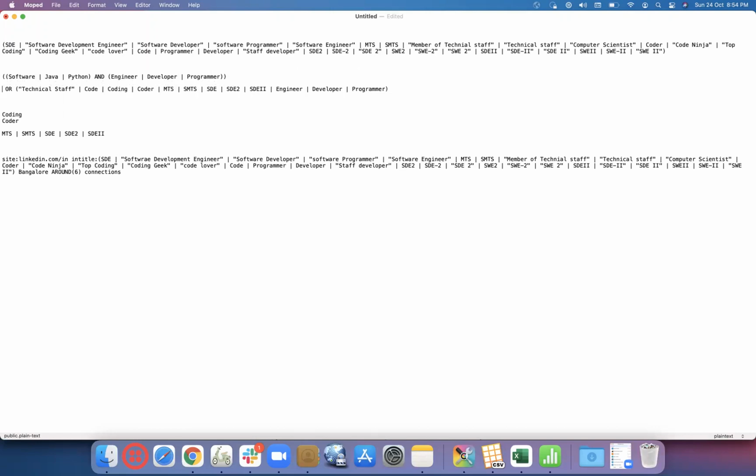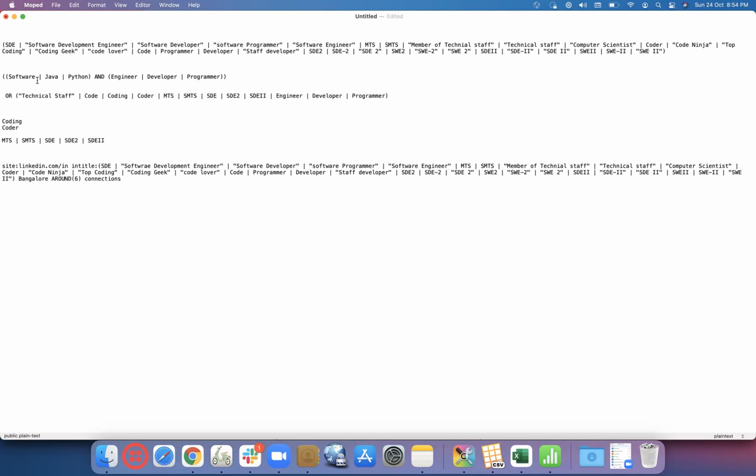Now, when we use this, it is becoming definite. So either a combination of software and engineer or software and developer or software and programmer or Java and engineer or Java and developer or Java and programmer or Python and engineer or Python and developer or Python and programmer. This becomes a definite search. That's where we give two brackets now.